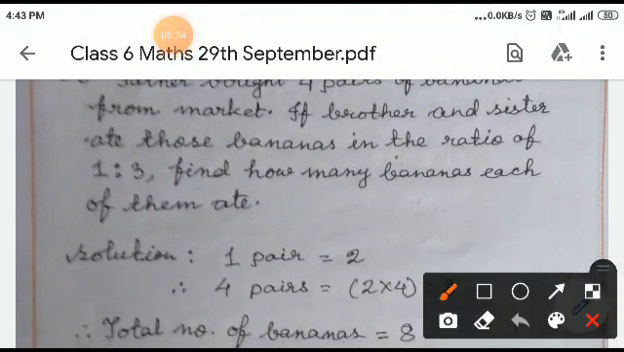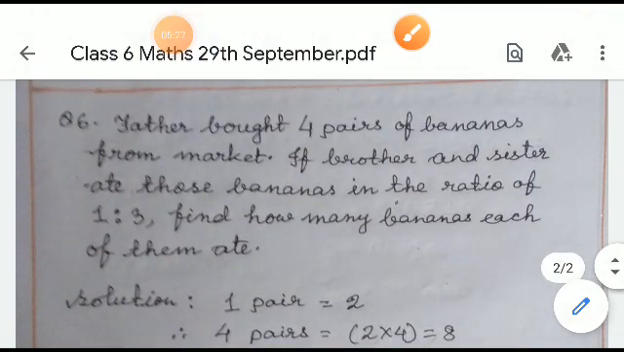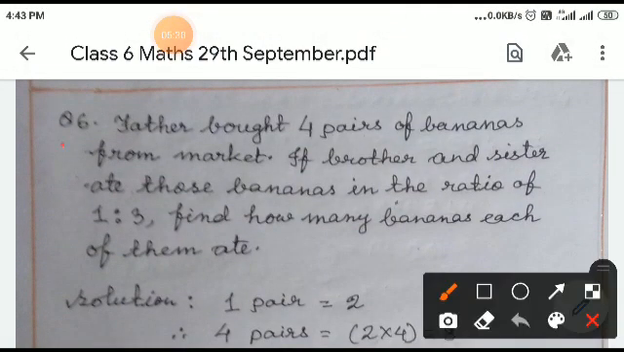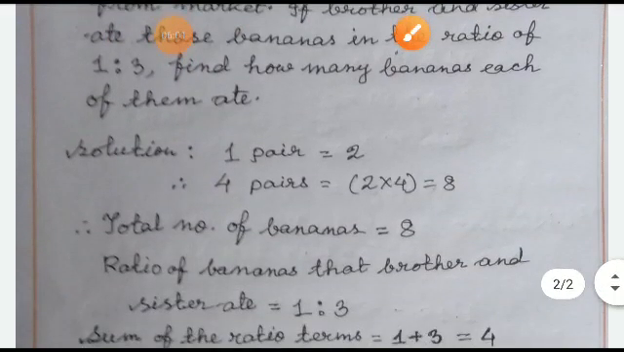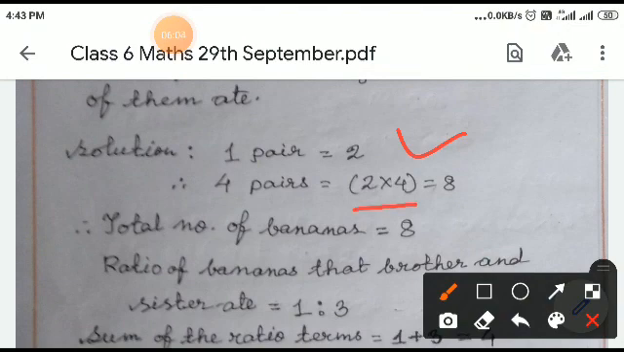Now question number 6. Similar problem, we have to divide total quantity into given ratio. Father bought 4 pairs of bananas from the market. If brother and sister ate those bananas in the ratio of 1:3, find how many bananas each of them ate. First term of ratio for brother and second term of ratio for sister. Total number of bananas equal to 4 pairs. We know 1 pair equal to 2. Therefore, 4 pairs equal to 2 into 4 equal to 8.